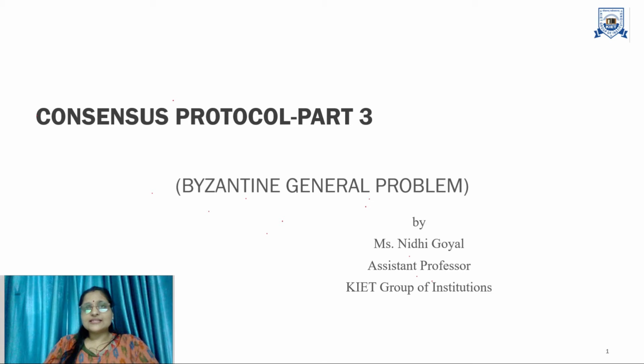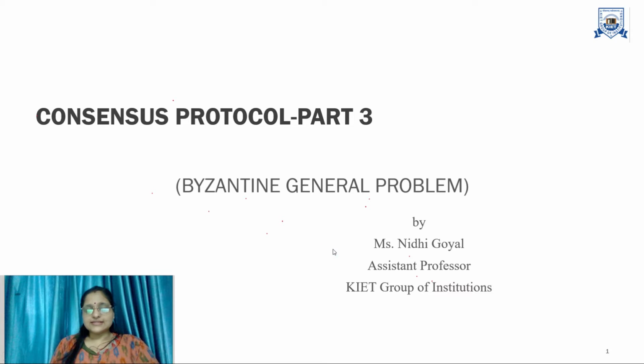Let's say there are thousands of peers in the network, and one of the peers is broadcasting some message, and the majority of the peers do not receive it because of some network problem or anything else. So how can this problem be resolved? This is what the Byzantine general problem is all about.